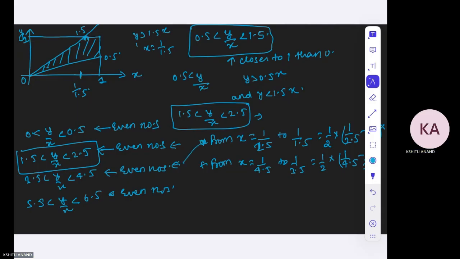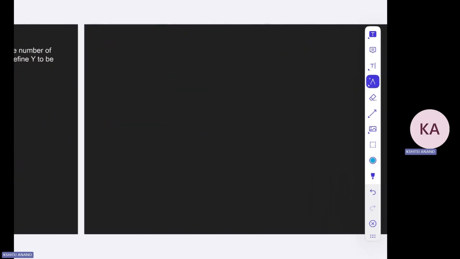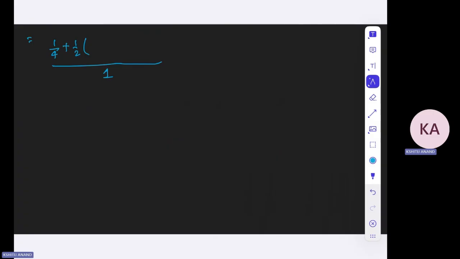And for this one, the area of this particular region would be 1 by 1.5 minus 1 by 2.5, plus half of 1 by 3.5 minus 1 by 4.5, and so on, right?